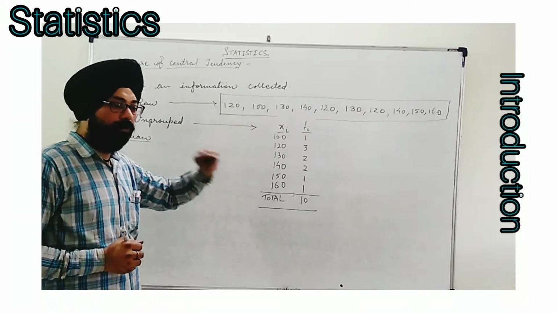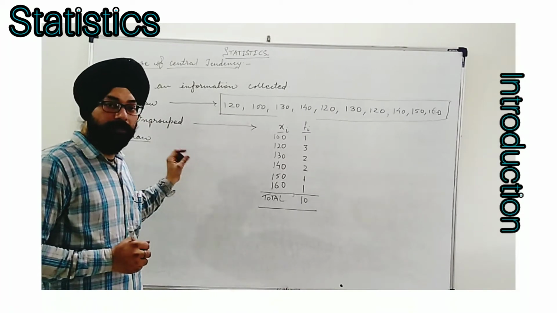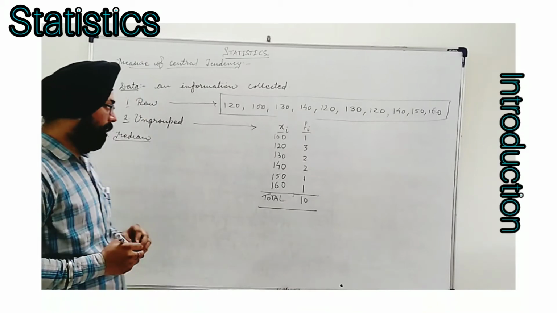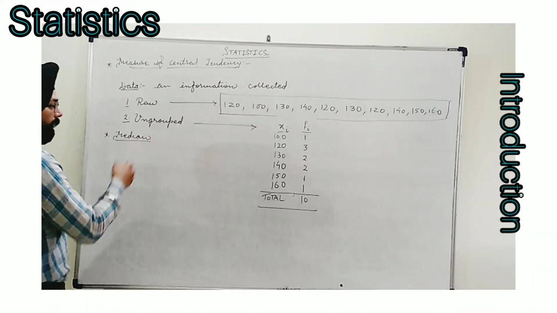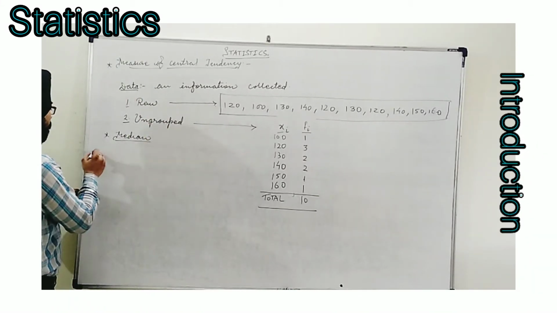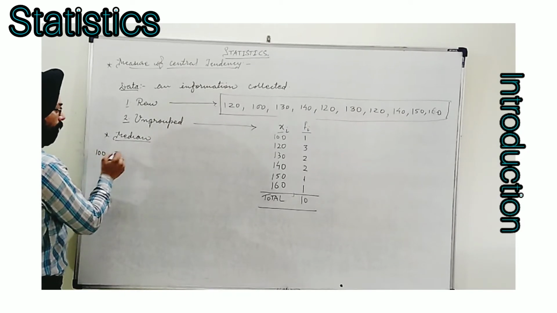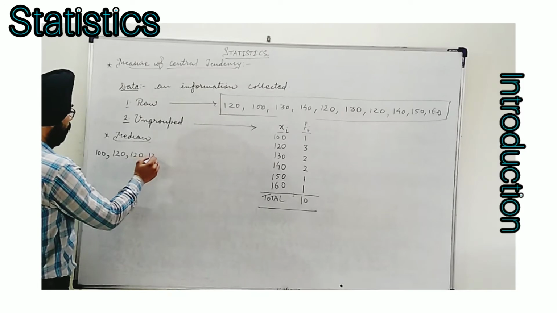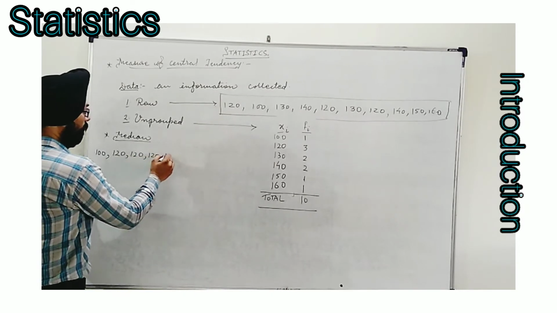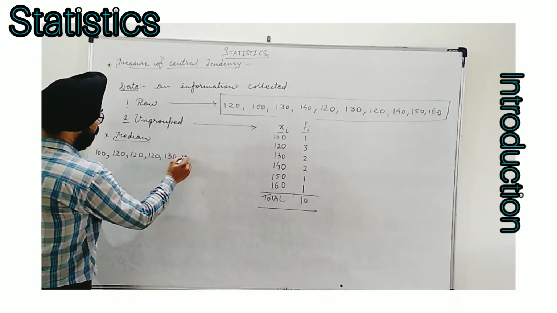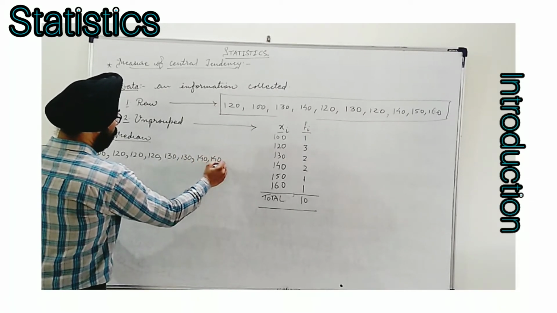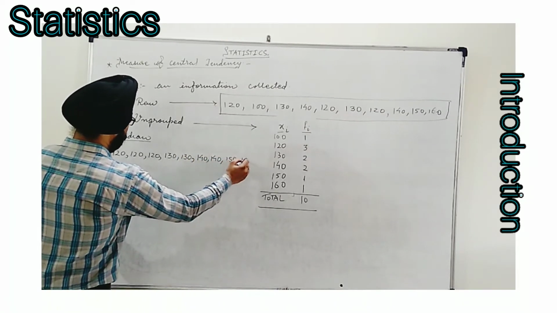This is the most compulsory thing in finding the median. So, in ascending order, the raw data will be written as 100, 120 three times, 130 two times, 140 two times, and last 150 and 160.